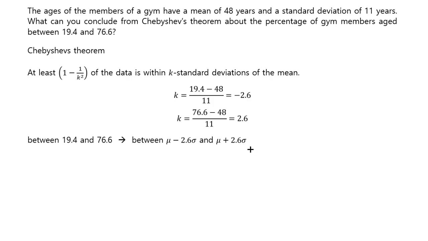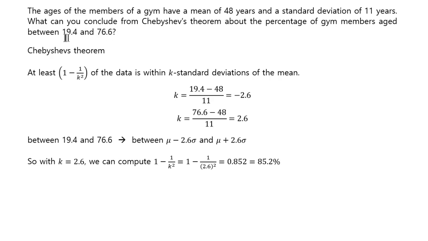Now that we have the value of k at hand, we can plug that into this formula, and with k equals 2.6, we can compute to get 0.852. So we know that at least, and this "at least" is an important word, at least 85% of the population in the gym would fall in this age range, which kind of makes sense.